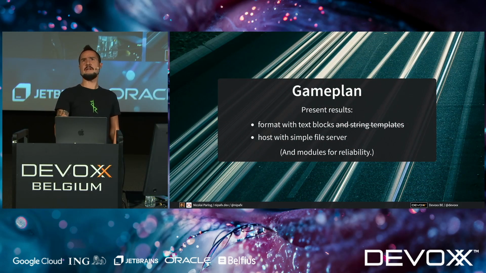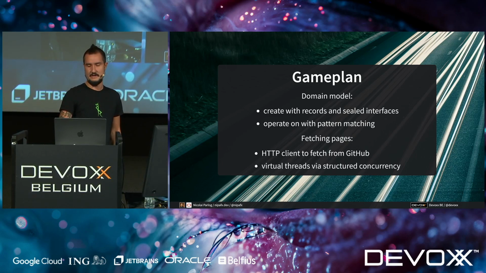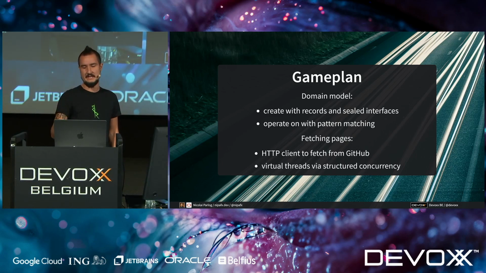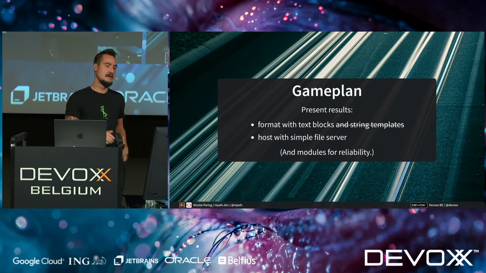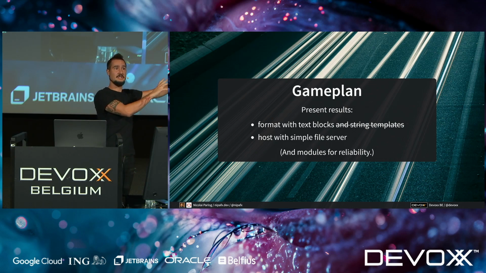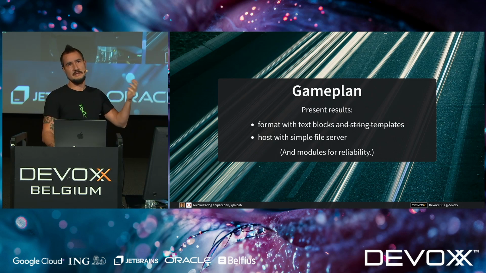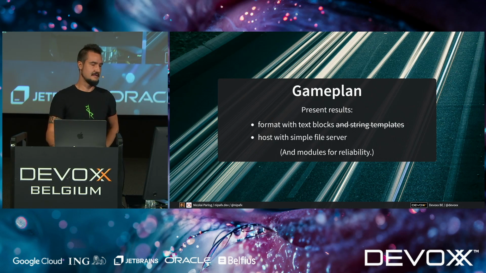Which you could argue, by the way, does not make too much sense here. Probably GitHub is not going to give us like 100 connections at the same time. But again, it's a stand-in for something where this makes a bit more sense. We're going to present the results. Originally, I wanted to format this with text blocks and then string templates. There's a whole section here about string templates. That proposal went the way of the dodo, so we're not going to look at that. We're basically just going to skip that step because I don't think I need to show you text blocks. They're not that fancy. But we're going to use a simple file server to host that locally.